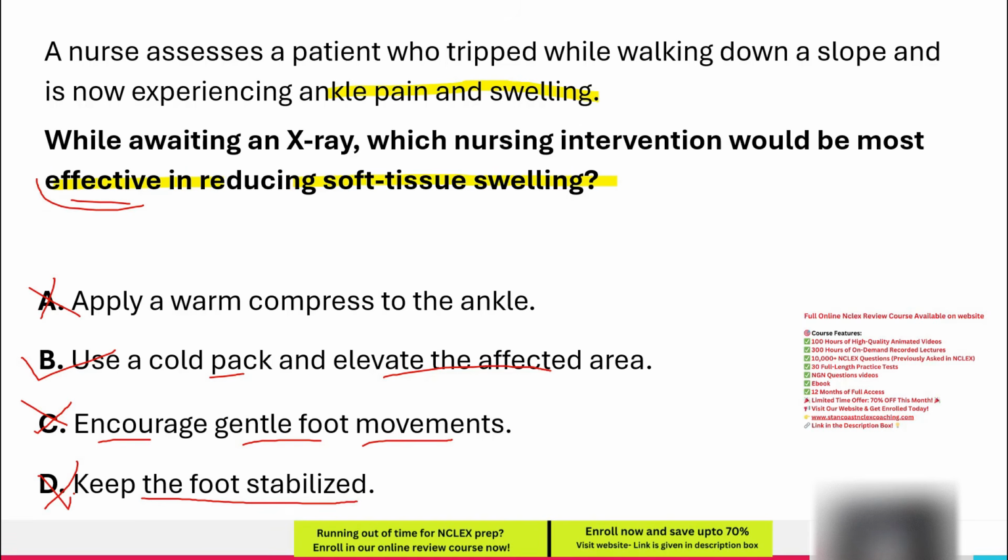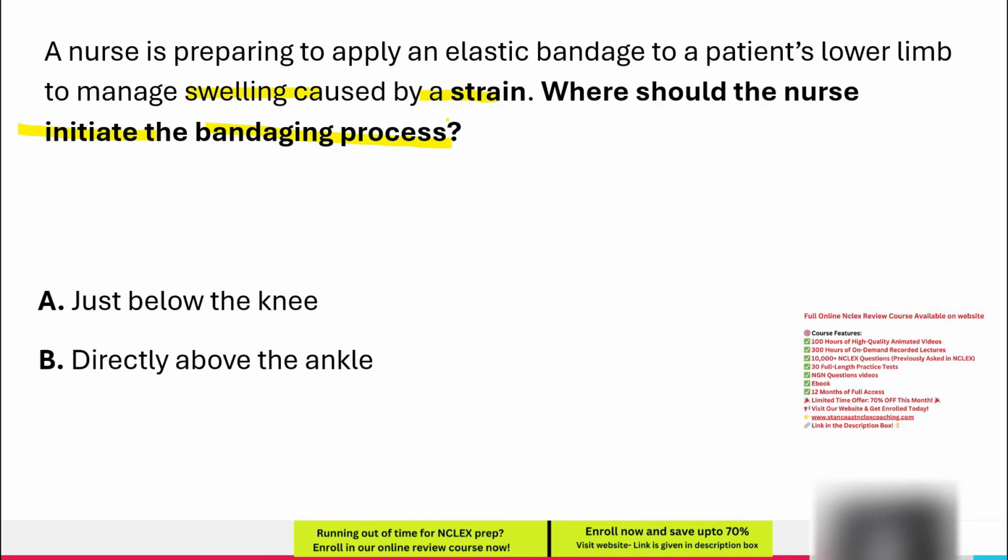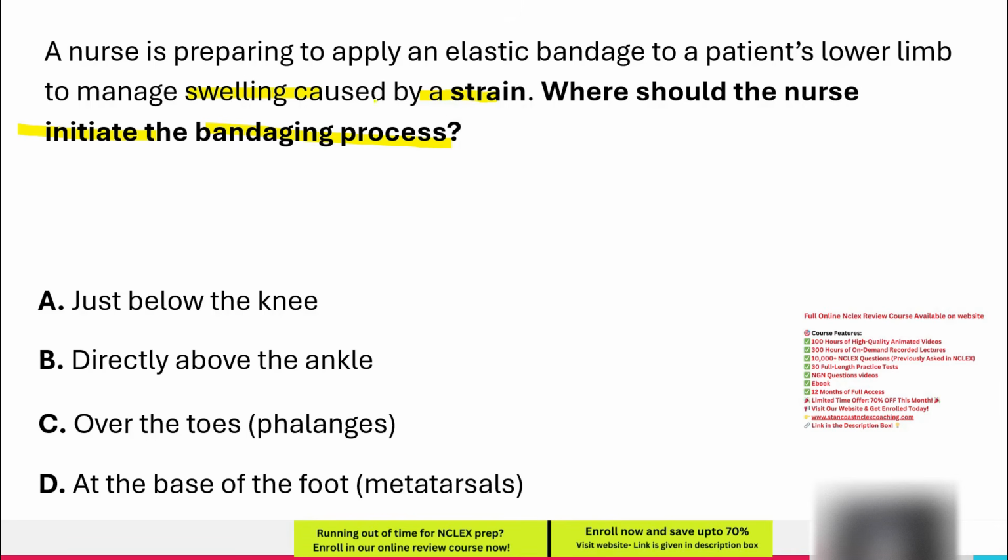Here's another must-know NCLEX question for you. A nurse is preparing to apply an elastic bandage to a patient's lower limb to manage swelling caused by a strain. Where should the nurse initiate the bandaging process? A. Just below the knee. B. Directly above the ankle. C. Over the toes, phalanges. D. At the base of the foot, metatarsals.